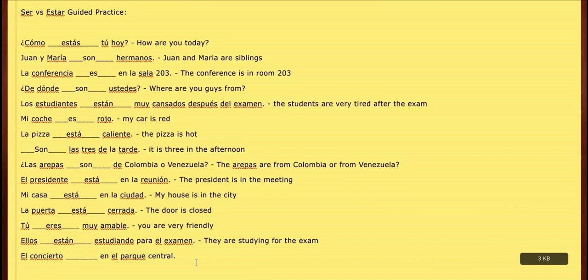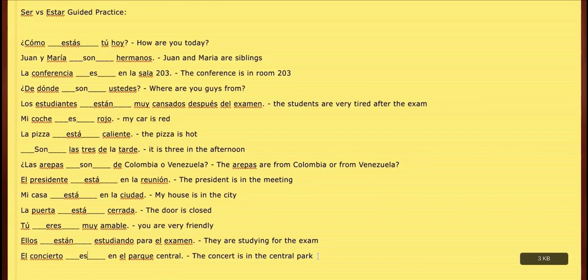And finally, el concierto. The concert is in, if we say Parque Central, the central park, or the main park. So the concert is in, I would say, the central park. Best way to translate it. In this case, if you remember, once again, can be a little misleading, but if we're talking about the location of events, remember that's going to be ser. And so if we're talking about el concierto, es en el Parque Central. The concert is in the Central Park.